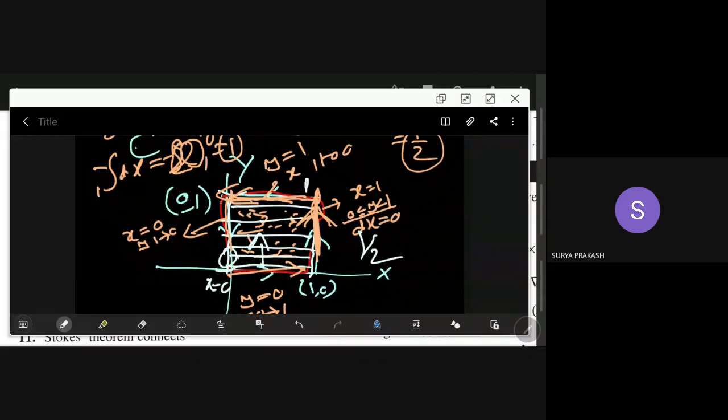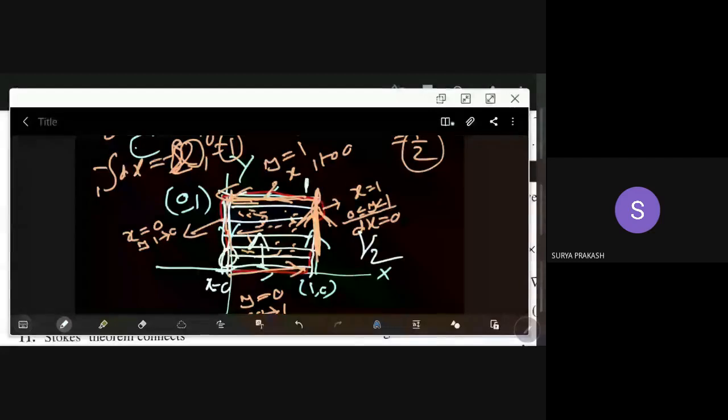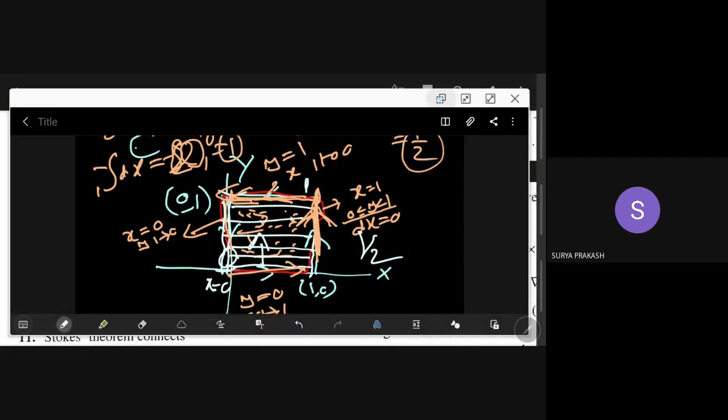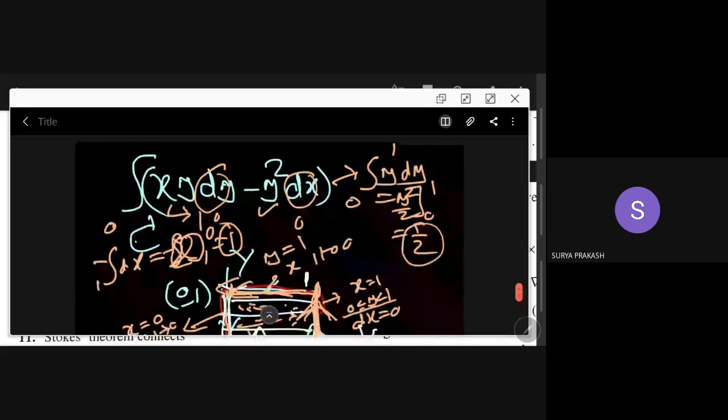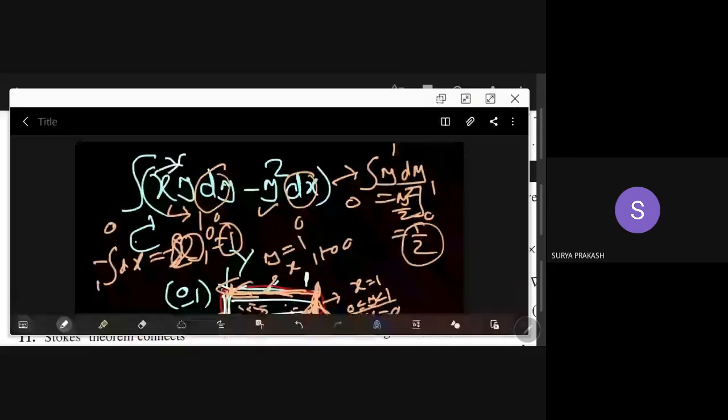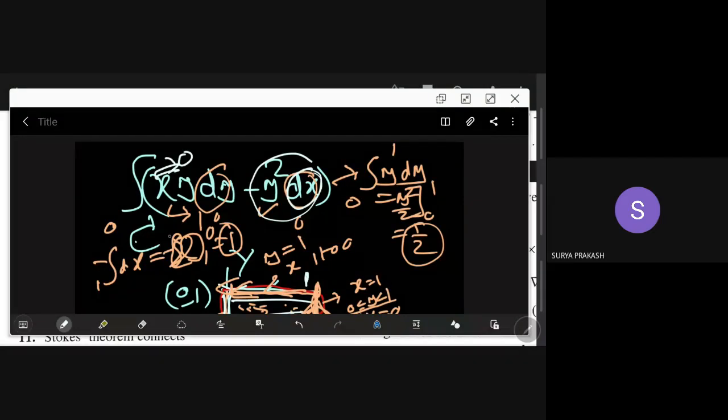Now I will tell you what this is. Here x is always 0, y is varying from 1 to 0. X is 0 means dx is 0, so this becomes 0, and the dy term is also not there because x is 0.